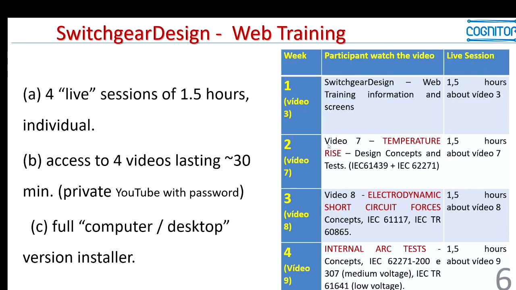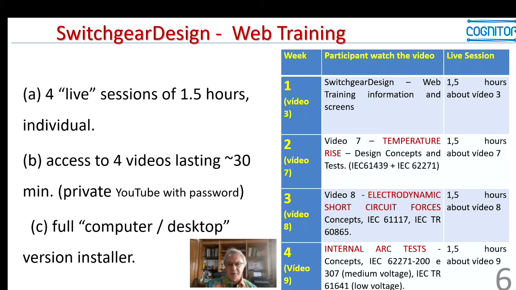Our web training, which is a new thing that I'm doing now, is composed of 4 live sessions of 1 hour and a half, presented by me. On the live session I do a presentation of some 45 minutes, repeating what is in the previous video that was watched by the participant, and the participants, in the rest of the time, can ask questions, can send me questions in advance, and can clarify all kinds of doubts. It's a very good way of doing it.